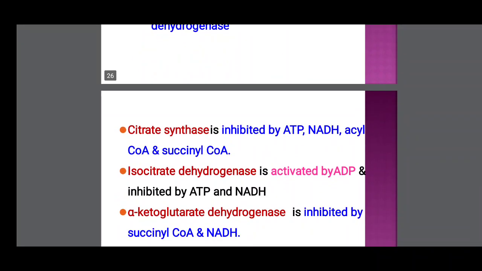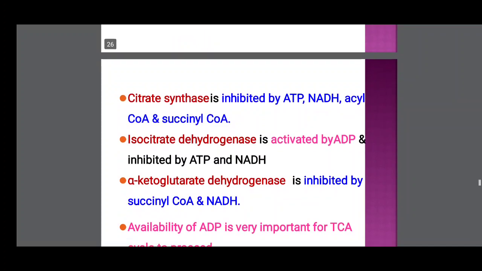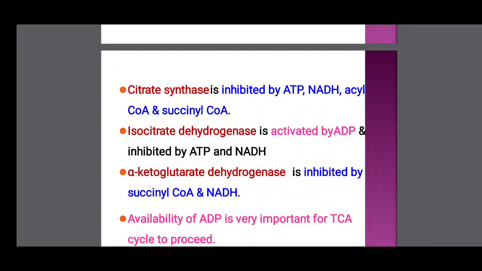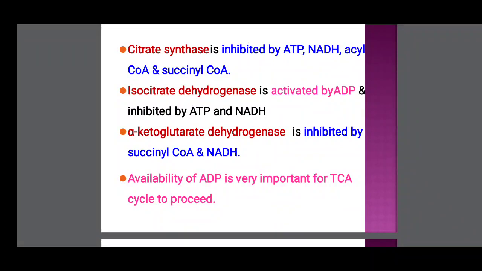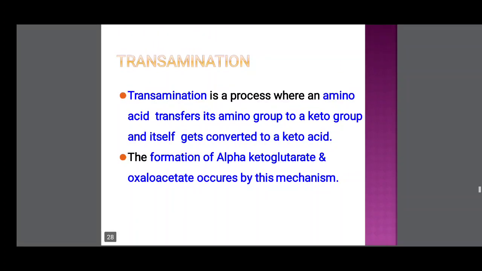Citrate synthetase is inhibited by ATP, NADH, acetyl coenzyme A and succinyl coenzyme A. Isocitrate dehydrogenase is activated by ADP and inhibited by ATP and NADH. Alpha ketoglutarate dehydrogenase is inhibited by succinyl coenzyme A and NADH. Availability of ADP is very important for the TCA cycle to proceed.